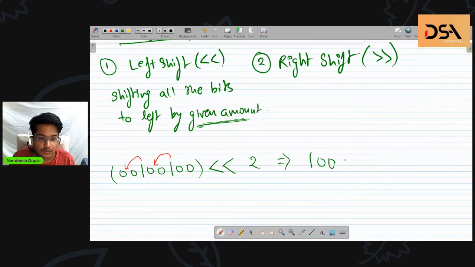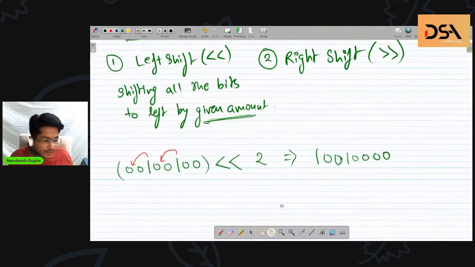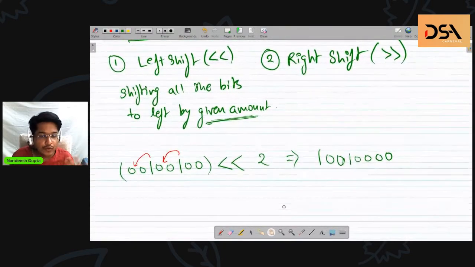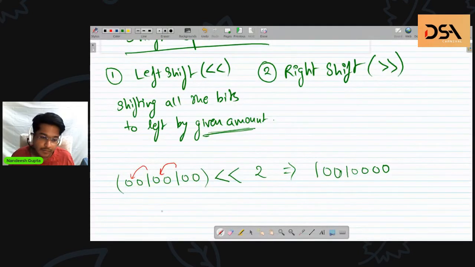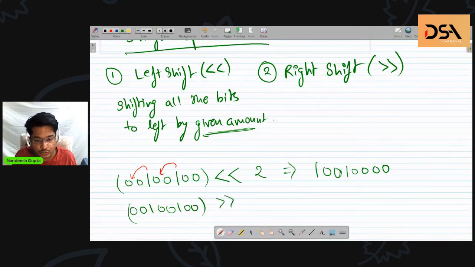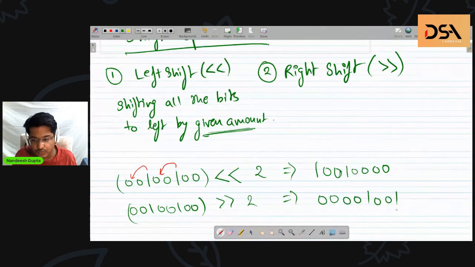It is 1 0 0 and then a single 1 and then repeating 4 zeros. Okay, so this is the left shift operator, and analogous to this is the right shift operator. What you do is just the vice versa. Suppose I apply the right shift on the same number and I right shift it by 2. So this means I am doing 0 0 0 0 1 and then 0 0 1.